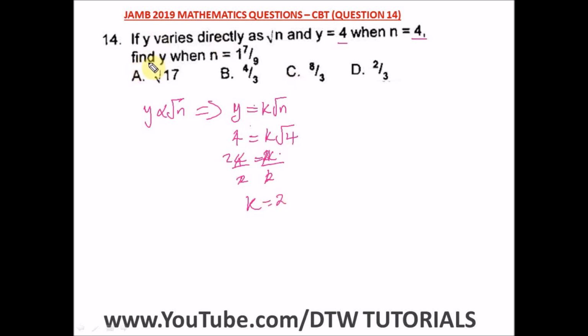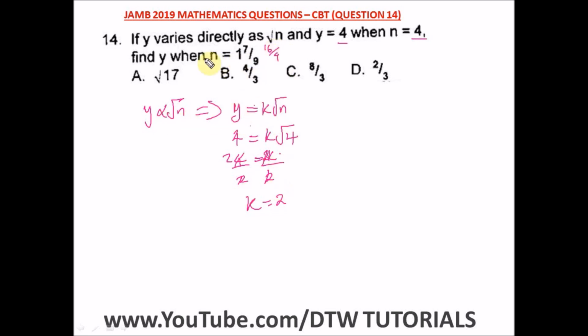Now the question says find y when n is equal to 1 whole number 7 over 9. So in converting this mixed fraction to an improper fraction, how do we do it? 9 times 1 is 9, and 9 plus 7 will give us 16 over 9. Okay, so n is equal to 16 over 9.